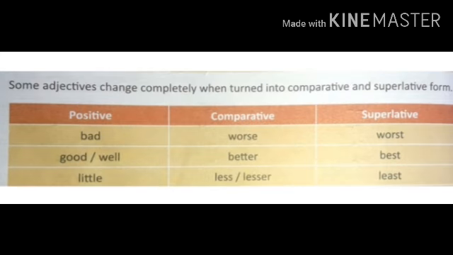Some adjectives change completely when turned into comparative and superlative form. For example, here the positive degree is bad, the comparative degree is worse, and the superlative degree is worst. Next is good, better, best. Next is little, less, and least.